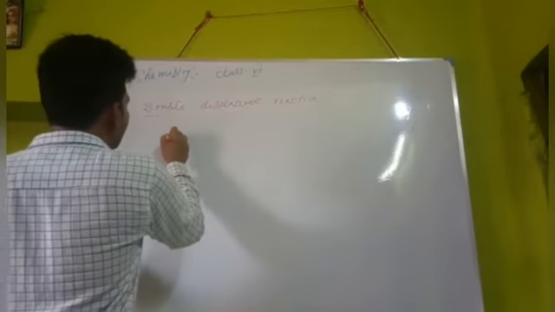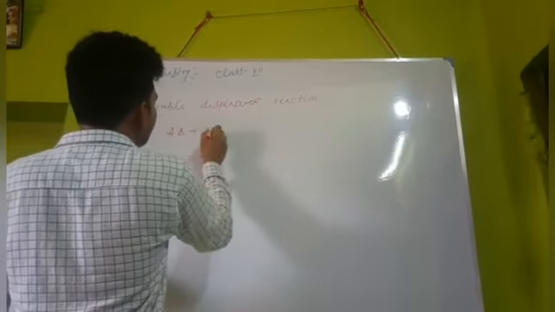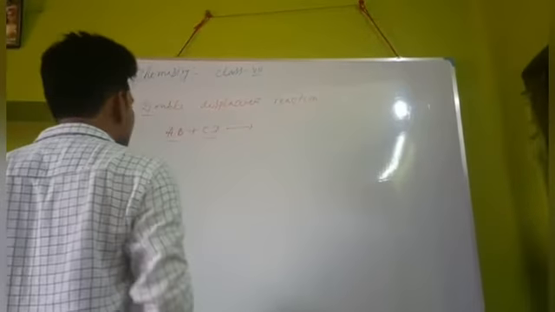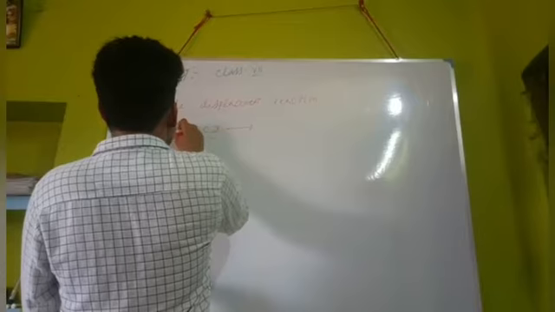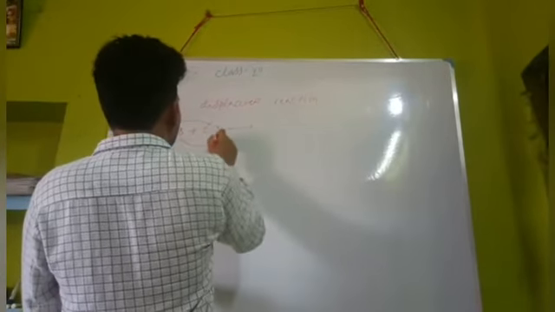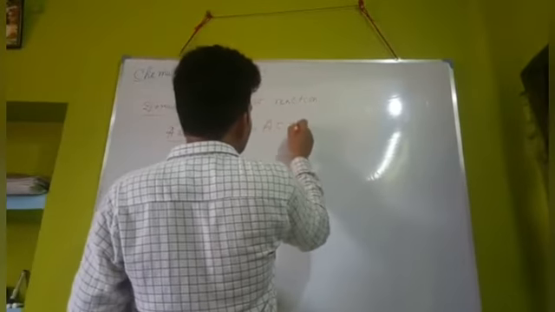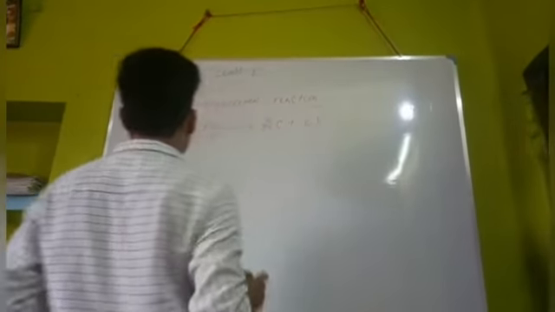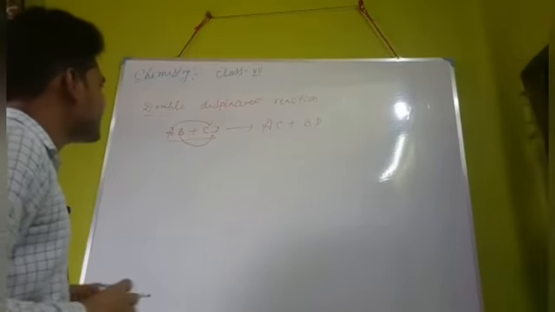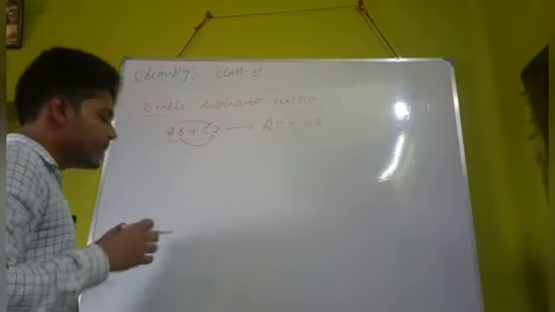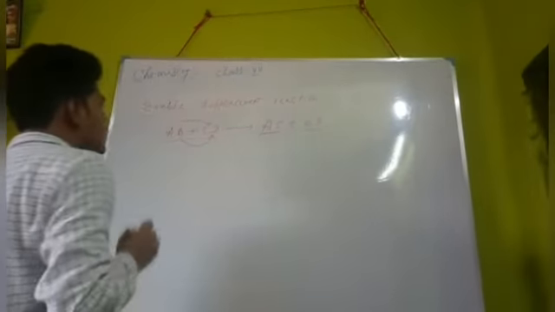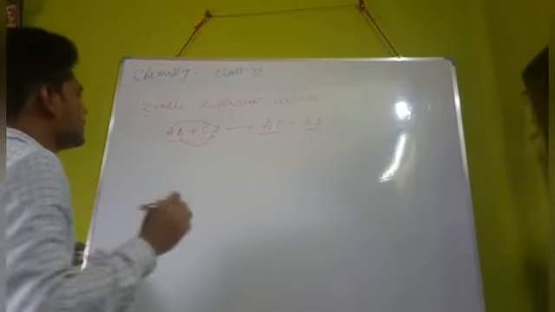Such that AB and CD, these two are the reactants which take part in the chemical reaction. Now they exchange their ions. A takes C and B takes D and produces AC plus BD. So here both these compounds exchange their ions and make the new substances AC and BD. This reaction is called the double displacement reaction.